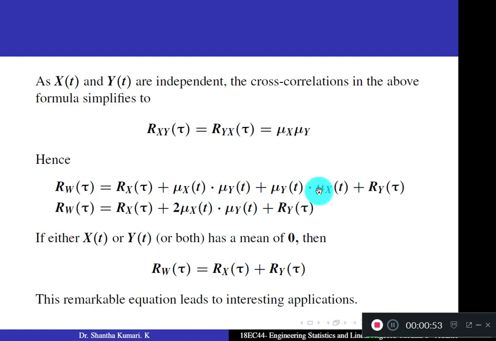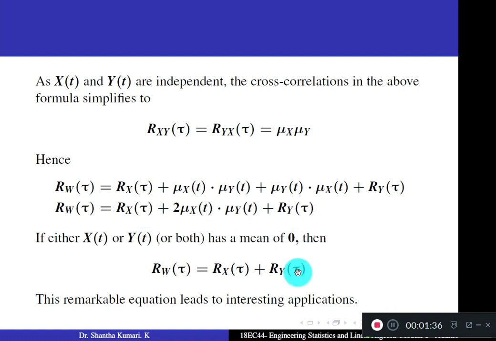So you have two similar terms, and you can combine these two. Your simplified expression will be Rw of tau equal to Rx of tau plus 2 mu x mu y plus Ry of tau. Sometimes only mu x may be 0, or only mu y may be 0, or both. If any one of x of t or y of t has mean 0, that means mu x is 0 or mu y is 0 or both, then this term vanishes and you get only Rx of tau plus Ry of tau.